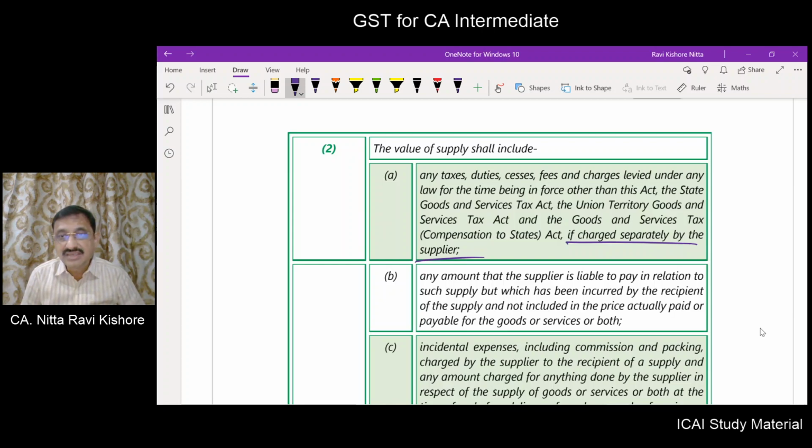Any amount that the supplier is liable to pay in relation to such supply but which has been incurred by the recipient of the supply and not included in the price actually paid or payable for the goods or service or both. Let us say there is a cloth manufacturer, there is a cloth distributor.